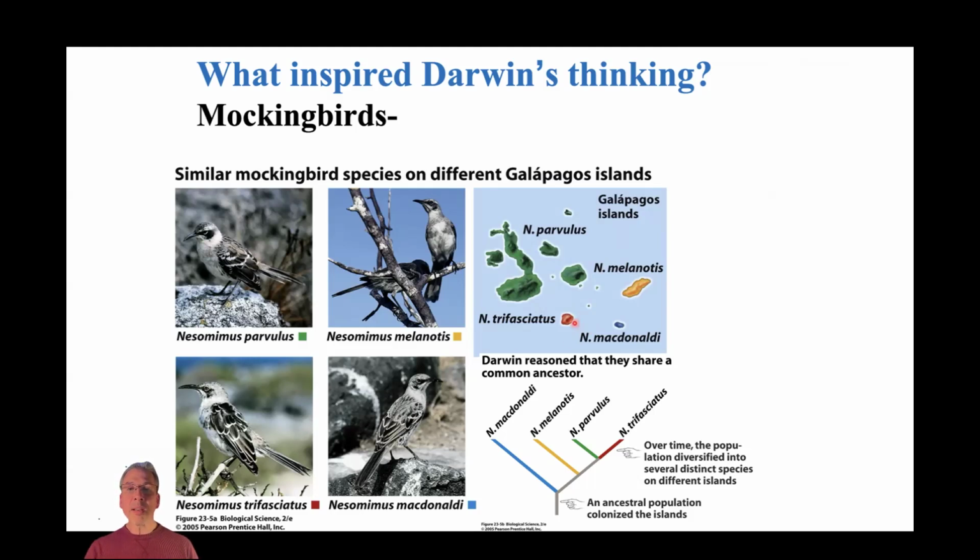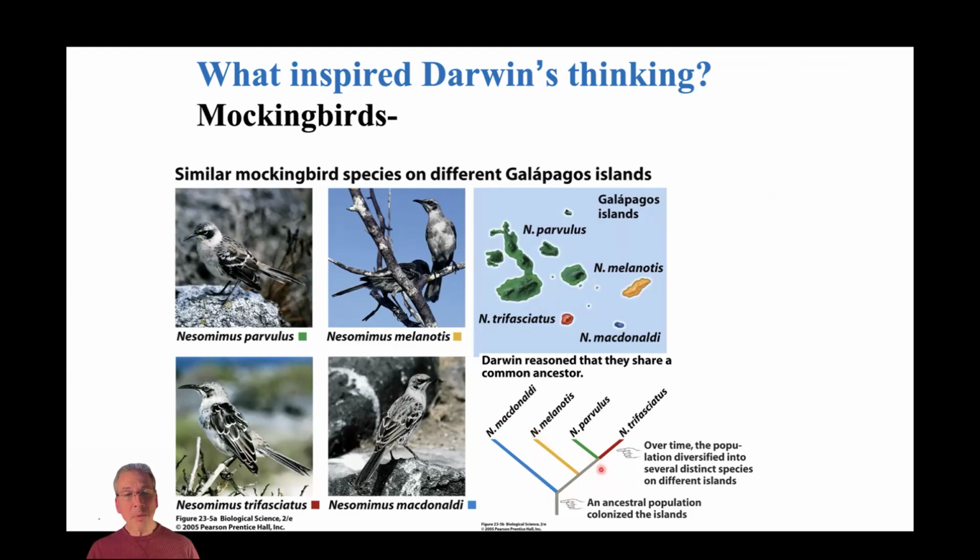Well, he started to think, well, what if some common ancestor, some population of mockingbirds way back when went and colonized the Galapagos Islands? And then over time, they were subject to slightly different selective pressures. And that then would give rise to the different species that we see today. And that's illustrated very schematically toward the bottom in this diagram right here. So this is an example of a phylogenetic tree. Basically, a hypothesized relationship among different lineages of organisms.